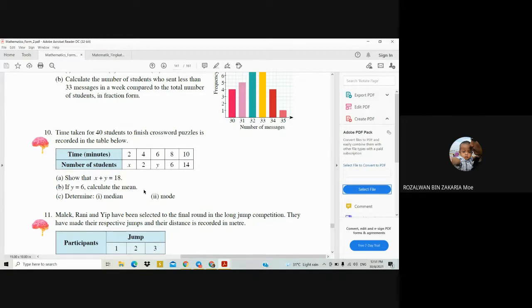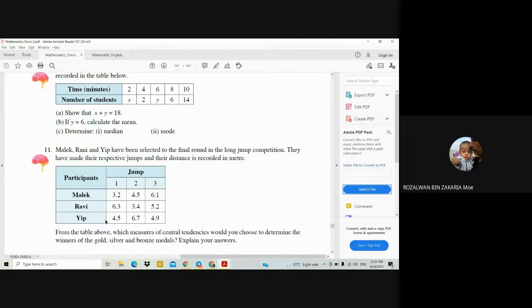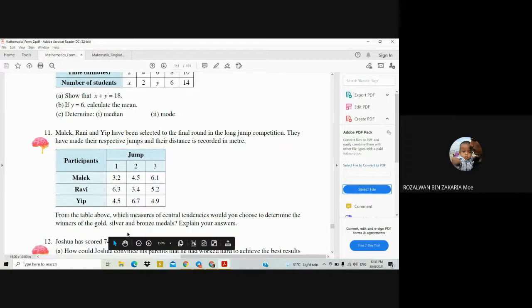Alright, so the last one, question 11. Malik, Rawi, and Yip have been selected for the final round in the long jump competition. They have made their respective jumps and their distances are recorded in meters. So from the table above, which measure of central tendency would you choose to determine the winner of the gold, silver, and bronze medal? Then explain your answer. So how to do this one?